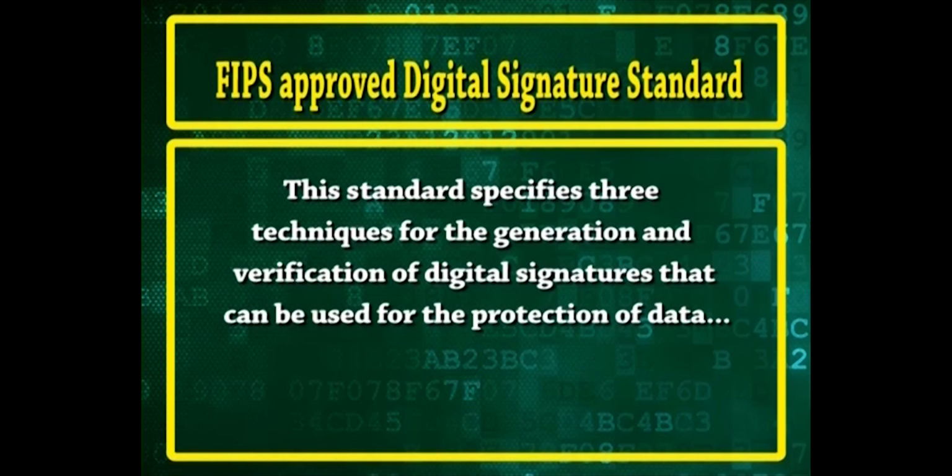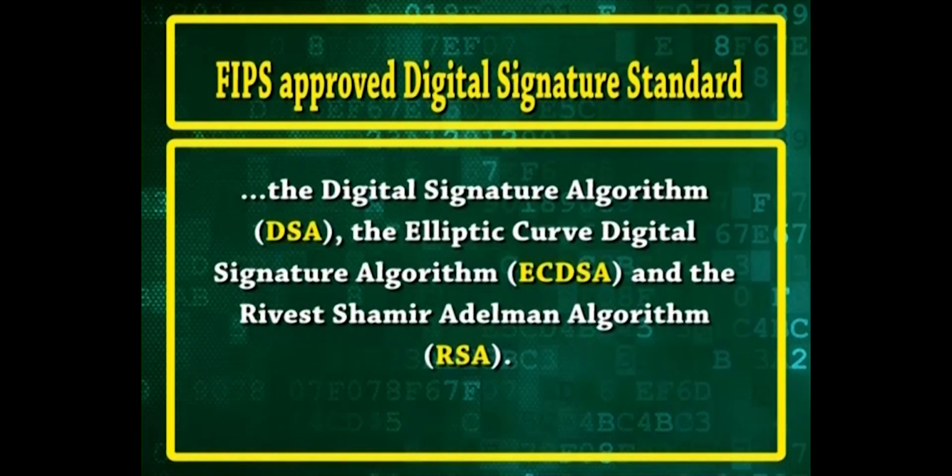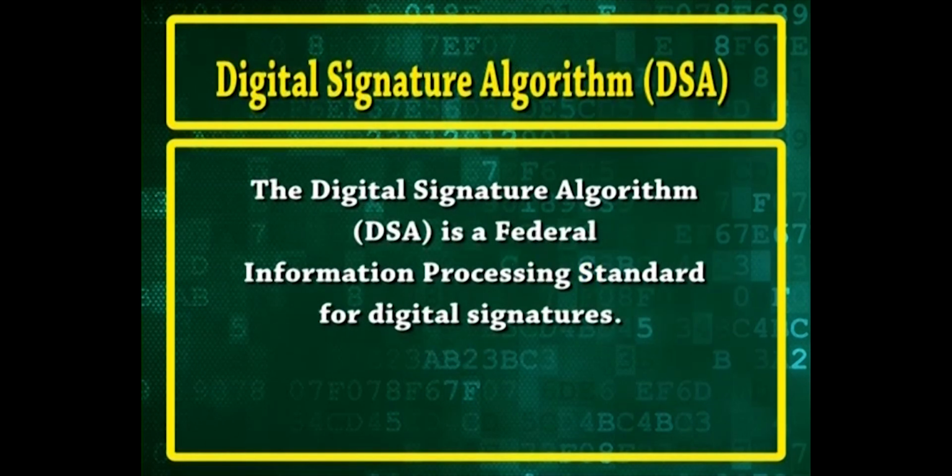protection of data. The digital signature algorithm DSA, the elliptic curve digital signature algorithm ECDSA, and the Rivest-Shamir-Adleman algorithm RSA. The digital signature algorithm DSA is a Federal Information Processing Standard for digital signatures.